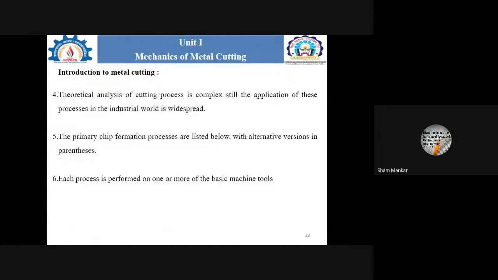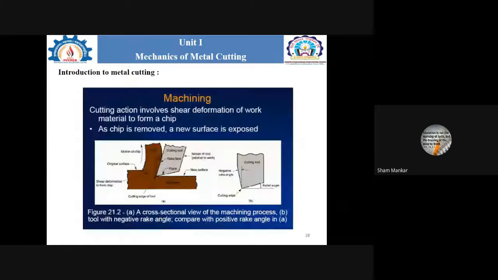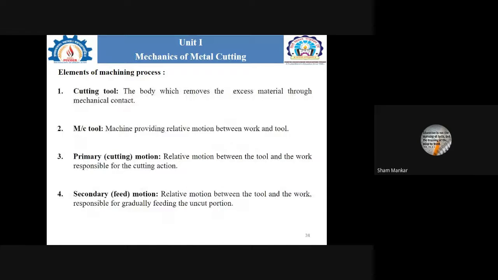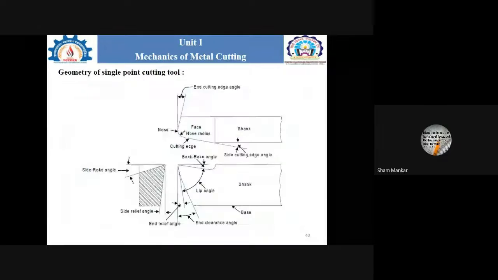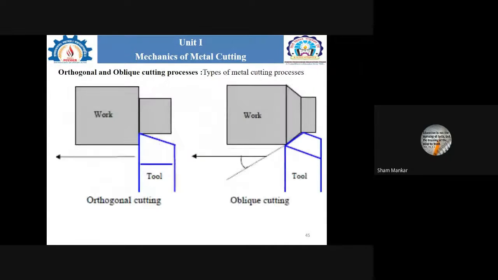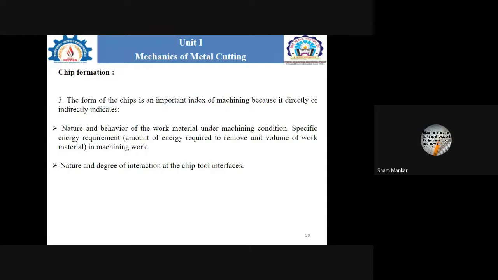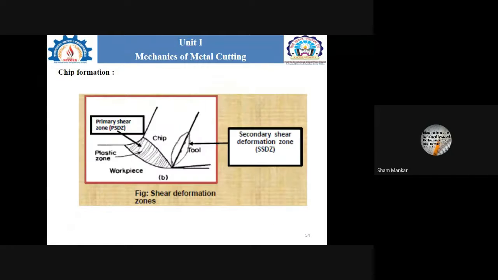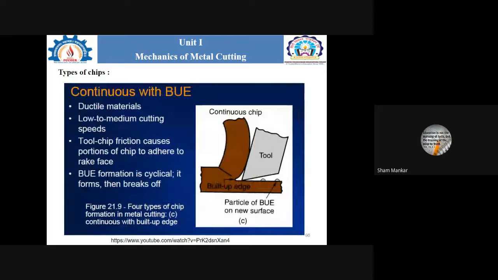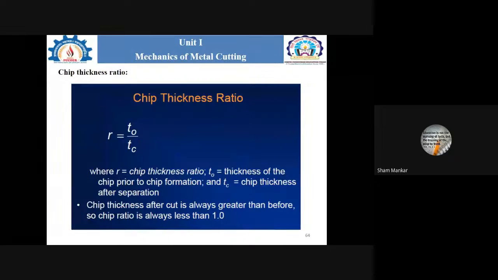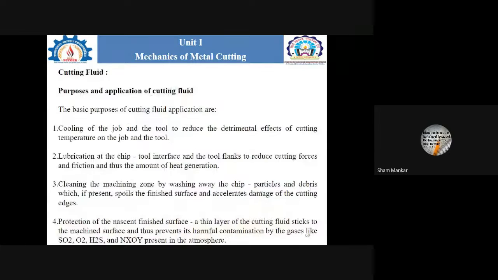Also, what exactly is the purpose of using the cutting fluid, what is its role, and what are the basic purposes. We have seen the different purposes as well as the applications of the cutting fluid.